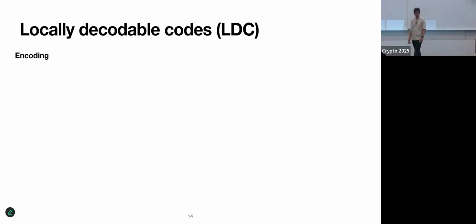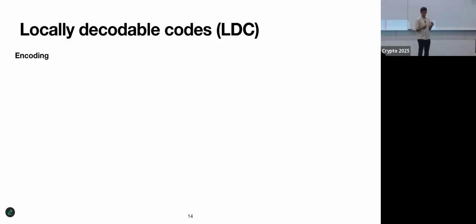Locally decodable codes are basically like error correcting codes, but they have a special property that if I want to get the ith message symbol, I don't have to read the entire code word, but can get away with reading only a very tiny fraction of the code word. So like, let's say 1 over square root n.